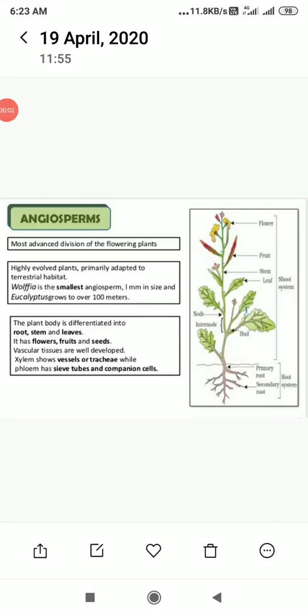Good morning, dear students. Today we are going to discuss angiosperms. These are also considered as the flowering plants. In the angiosperm or flowering plant, the pollen grains and ovules are developed in a specialized structure that is called flowers. In angiosperms, the seeds are enclosed by the fruits.